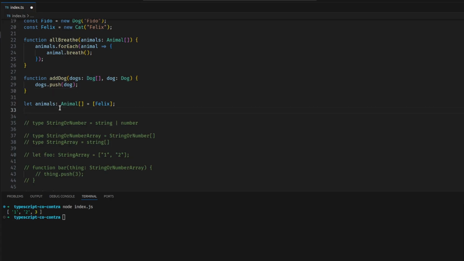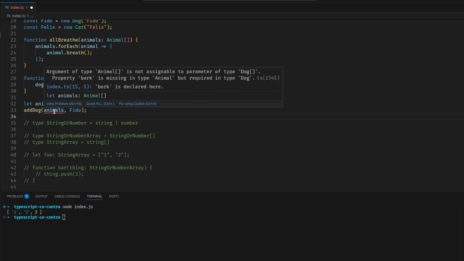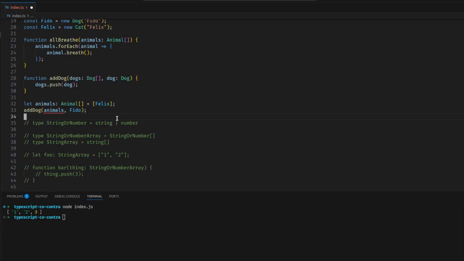But you can. If I do add dog and I want to push Fido onto here, TypeScript's going to throw a fit. TypeScript's going to say, you can't do that because animals is a supertype, dog's a subtype. But guess what? This is actually fine. Because think about it. We're just adding Fido onto this array. Fido is a dog, and this is fine. We're adding Fido, and we're going to end up with this. So we can add a dog to an animals array, right?